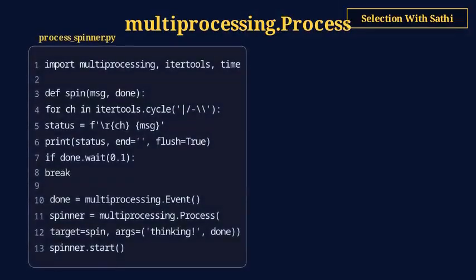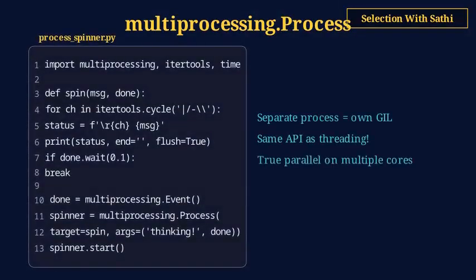Multiprocessing creates separate operating system processes. Each process has its own Python interpreter and its own GIL. This gives true parallelism for CPU-bound tasks on multi-core machines. The API mirrors threading: Process, start, join. The trade-off is higher overhead. Process creation takes time, memory is duplicated, and data must be serialized to pass between processes. Use Queue, Pipe, or shared memory for inter-process communication.